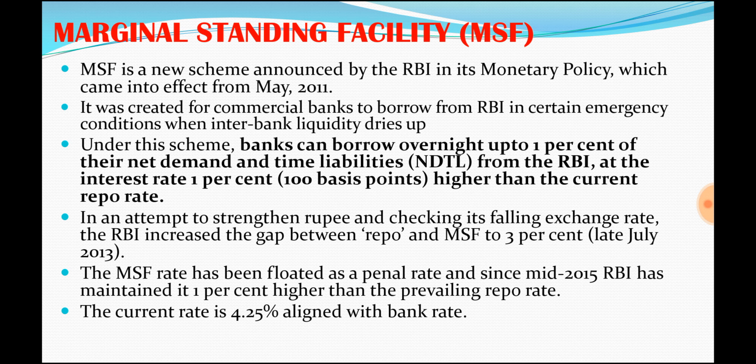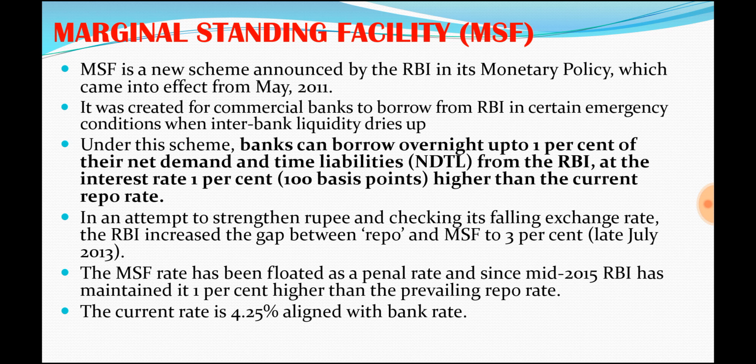Banks get money from RBI at 6% interest. But in the marginal standing facility, they will have to pay 7% interest. So 1% extra interest will be there to avail that extra loan. This is also for short term overnight borrowing, to meet some short term, daily requirements. Banks will face this kind of situation, which is why these facilities are there.